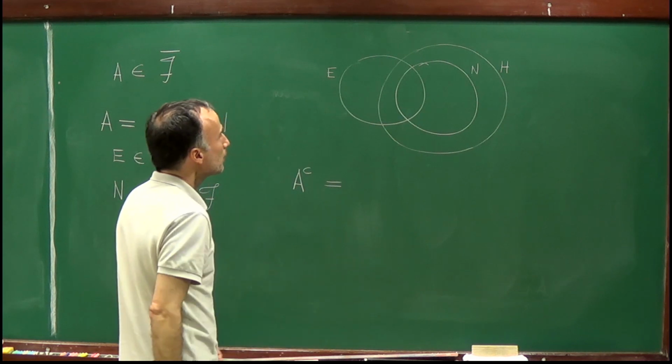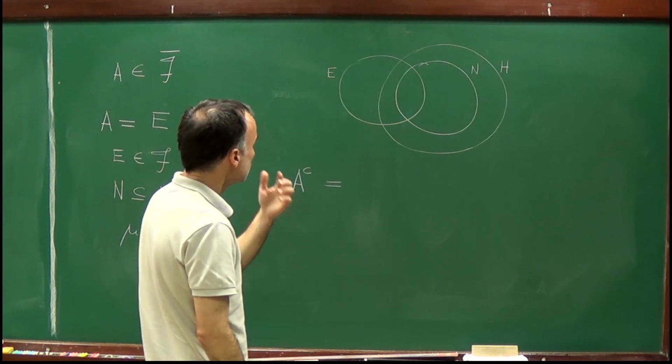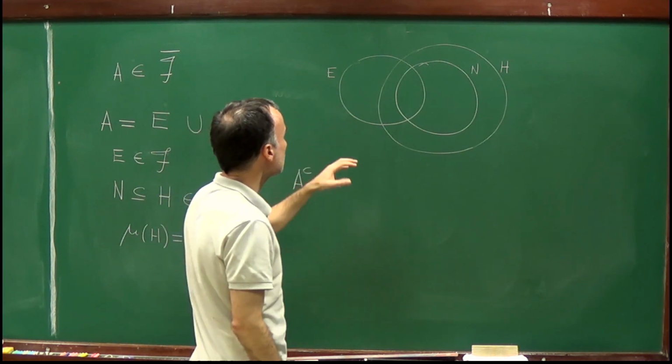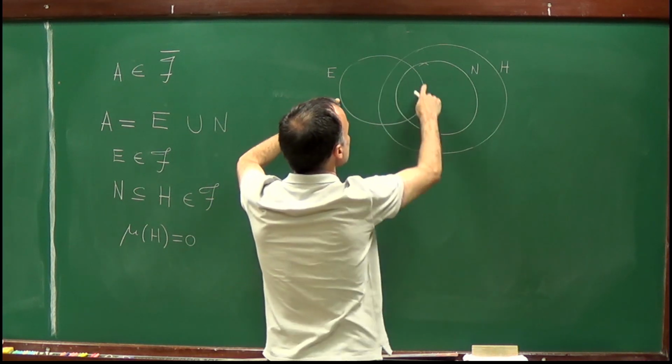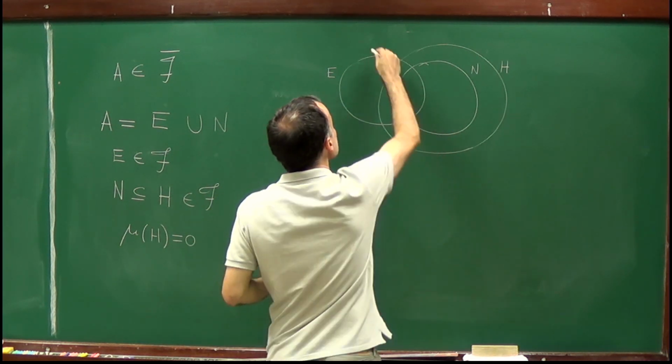You see that in this picture we have E union N. Now you take the complement.